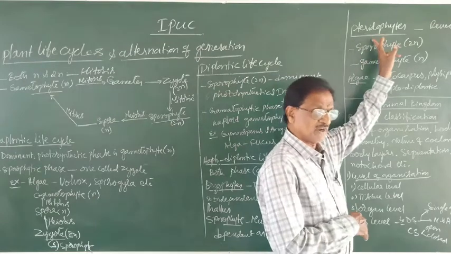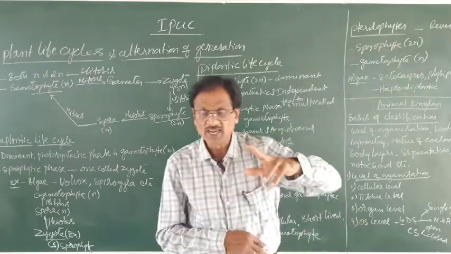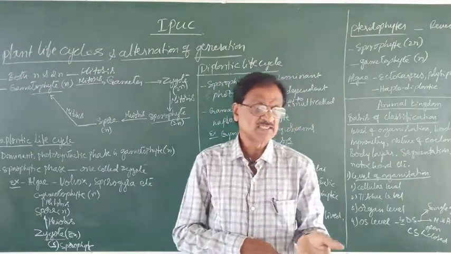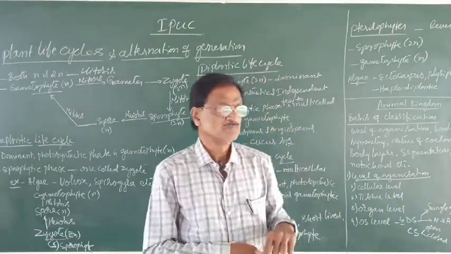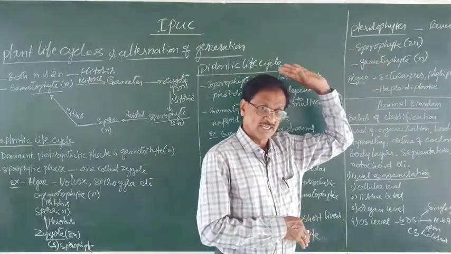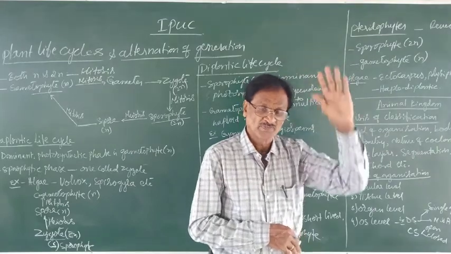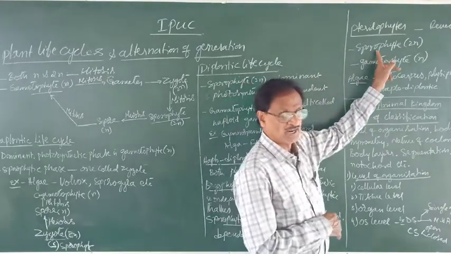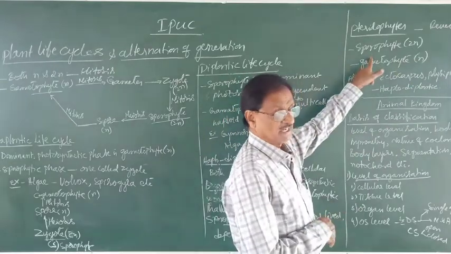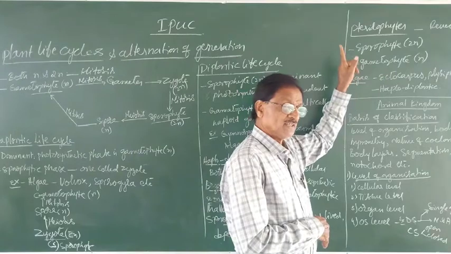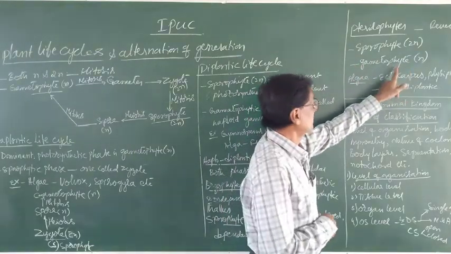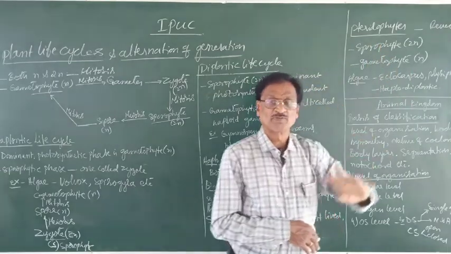Whereas in pteridophytes it is quite what? Reverse. Pteridophytes are nothing but the ferns. Here the dominant photosynthetic and independent phase is sporophyte, which is diploid. Whereas the gametophyte is very short-lived and is haploid. It depends on what? The sporophyte.